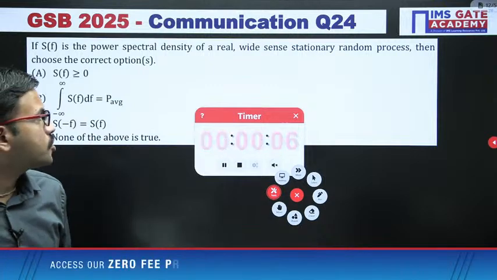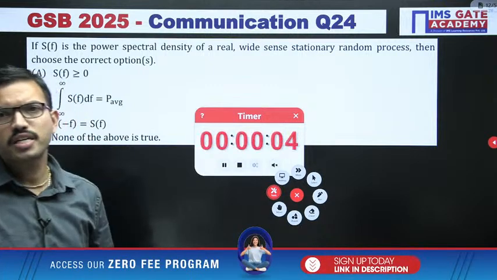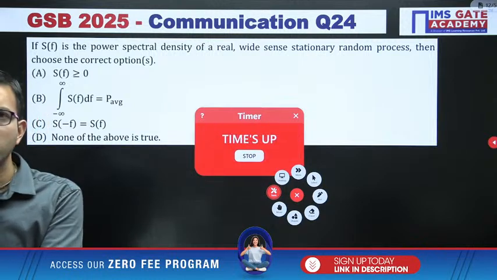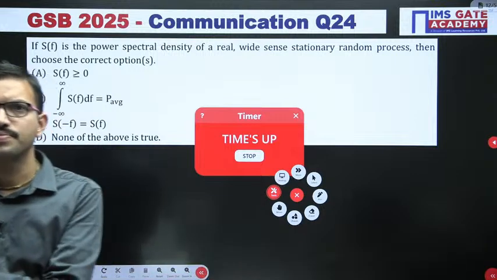This is an MSQ question. Either one option or more than one option can be correct. Yes, Nobita, it is an MSQ question.